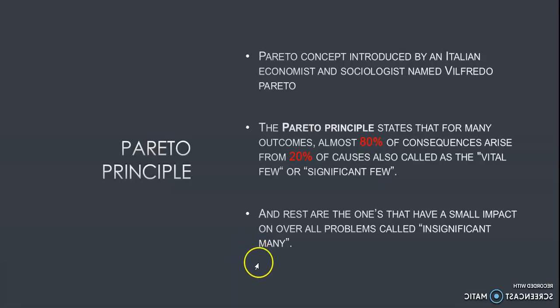As for the rest, we have 80% of problems, right? If we are talking about the 20% of the causes, then 80% of causes are still there. But these 80% of problems are so light in their impact that if we delay them, if we hold them for a period of time, they are not going to influence our business that much or have a bad impact on it. That's why they are called the insignificant many, and we can sort them out later on.